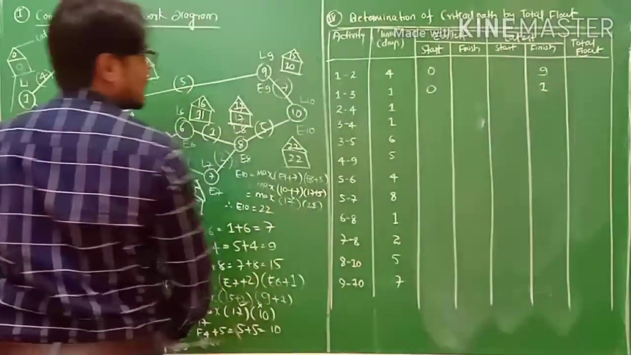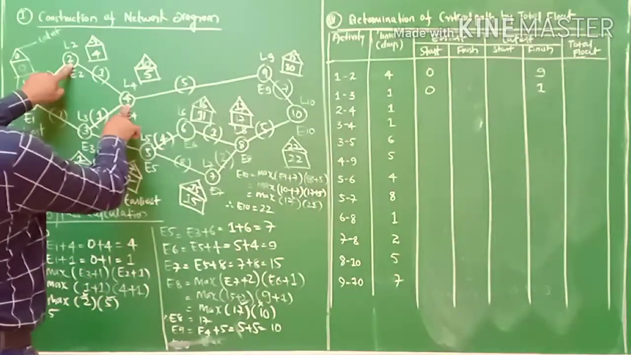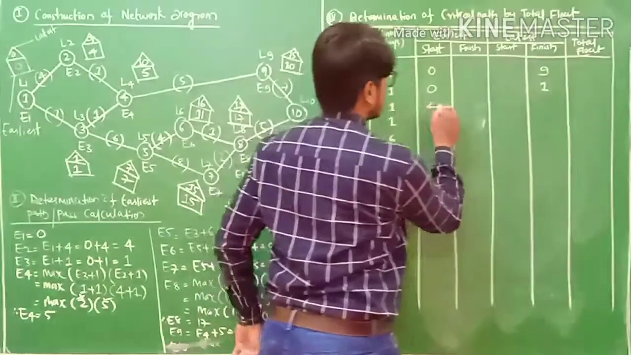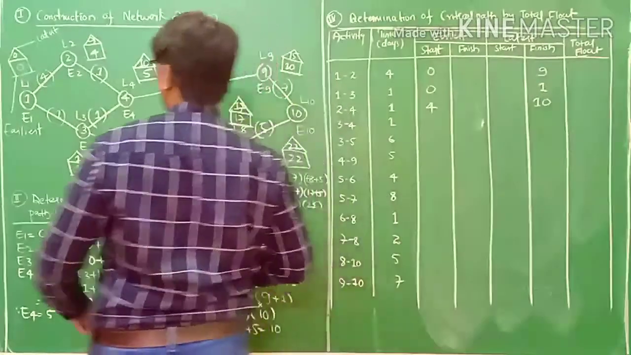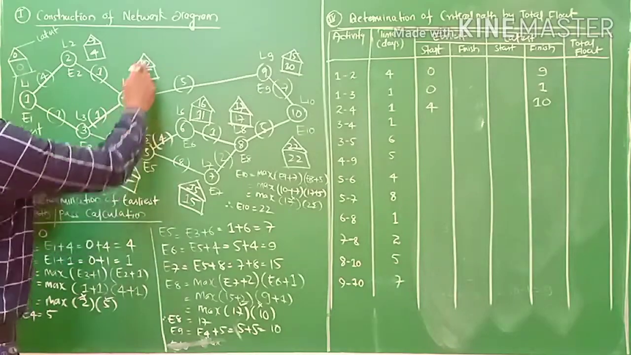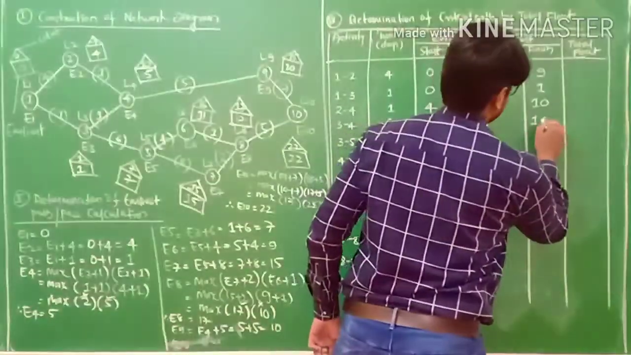Fine. The next one is 2 to 4. This is 2 and this is 4 and the values are 4 and 10. So likewise 3 to 4. This is 3 and this is 4. 1 and 10, my friends. So this is how you calculate.